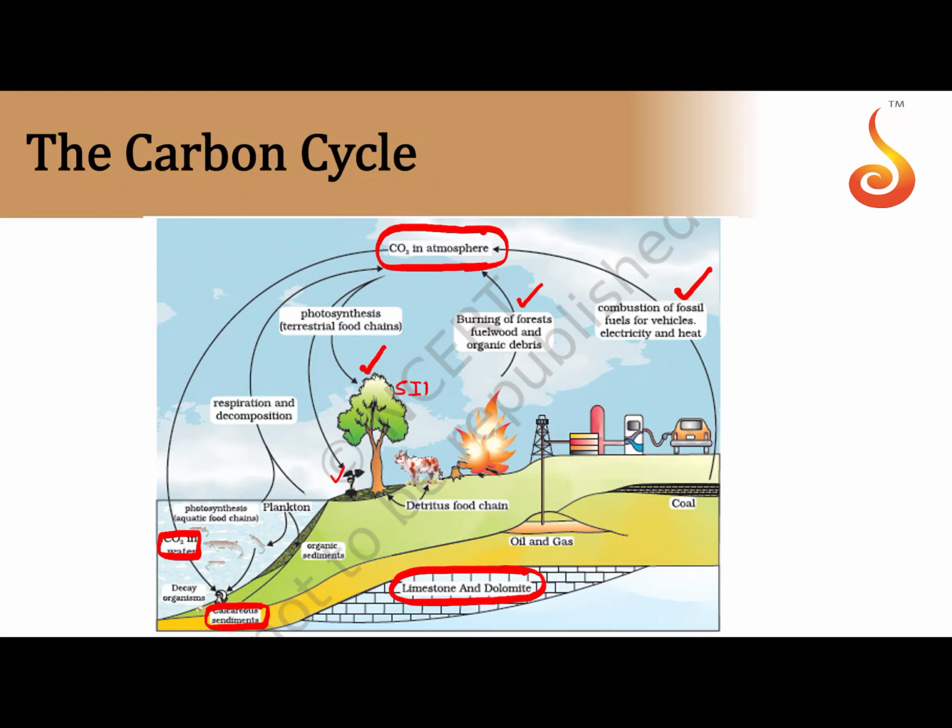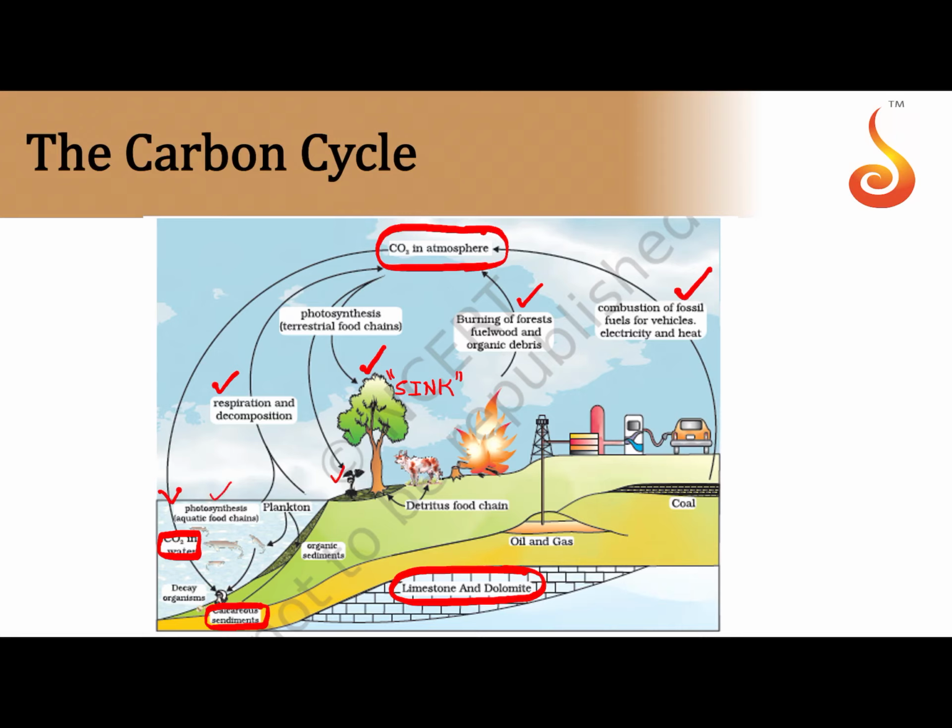So we can consider the green plants as the sink here, because they are storing the carbon dioxide in the form of organic matter. And also you can see carbon dioxide is given out by respiration and decomposition. It goes back into the reservoir, which is nothing but the carbon dioxide in atmosphere. And from atmosphere, from the reservoir, carbon dioxide is cycled in to dissolve in the water, and that is again sinked